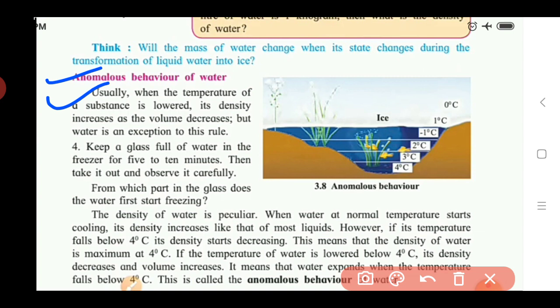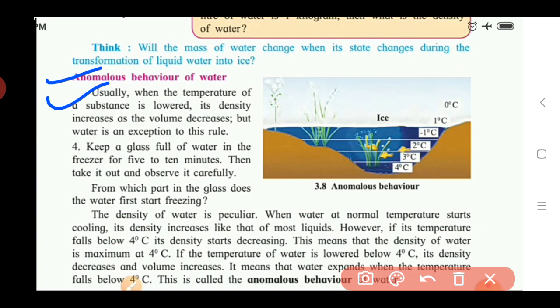So due to this, we can say that water behaves abnormally. It is not as per the rule. What is the rule? Density increases, volume decreases. But in case of water or ice, what happens? Density decreases and volume increases when the water gets converted into ice. So it shows different behavior from the rule.